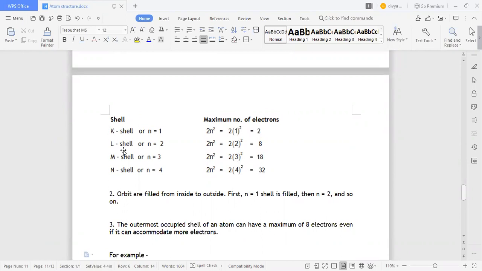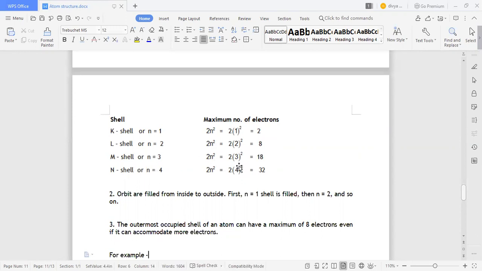So the K shell, L shell, M shell and N shell are represented by the number n equals 1, n equals 2, n equals 3, n equals 4. The maximum number of electrons is 2n squared, where n is the orbit. In the first orbit, 2 into 1 squared, that is 2 electrons. In the second orbit, 2 into 2 squared, that means 2 into 4, 8. So the second orbit will have 8 electrons.